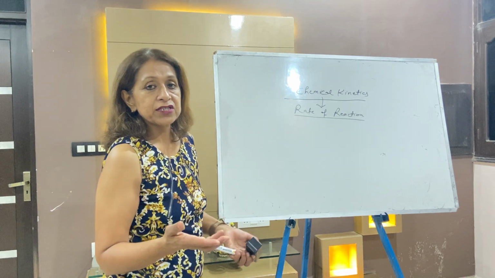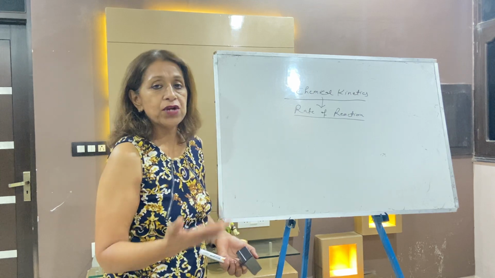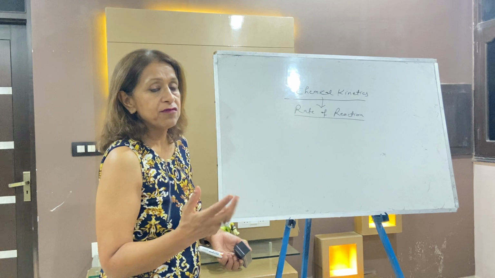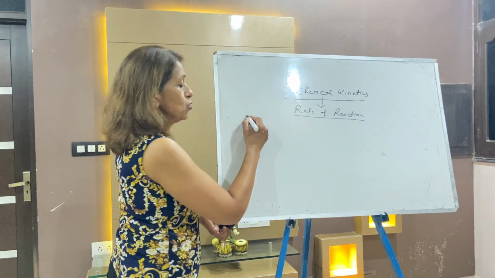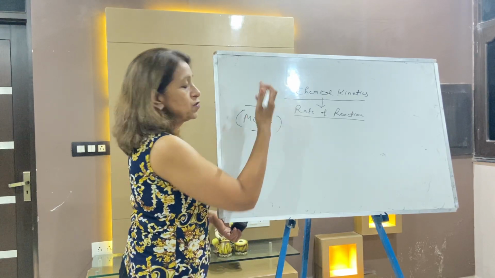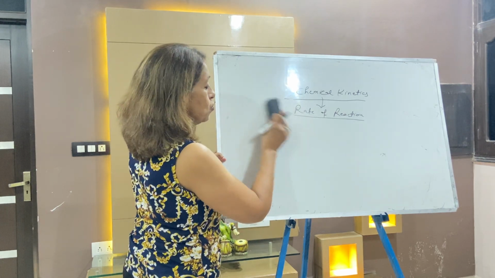There are three types of reaction I shared already with you: fast, slow and medium reactions. There are two types of rates, average and instantaneous. Each and every point I have covered in my last lectures. Now today I will give you only MCQ tips, the fastest way to attempt the questions from this chapter. Okay, now I am taking just the MCQ.